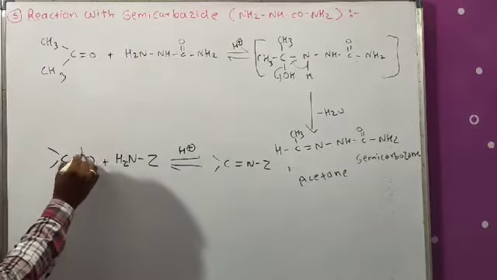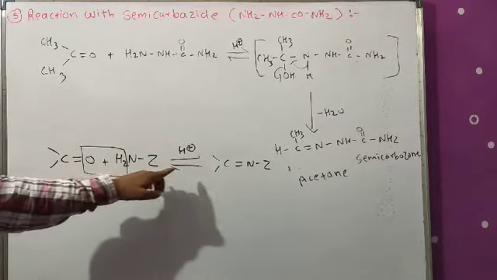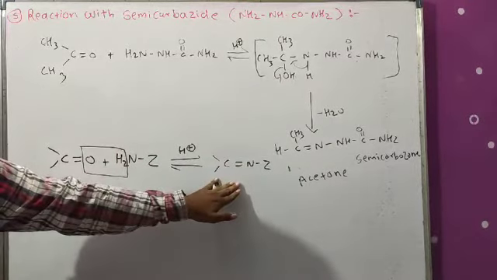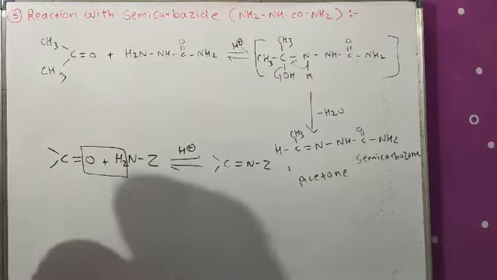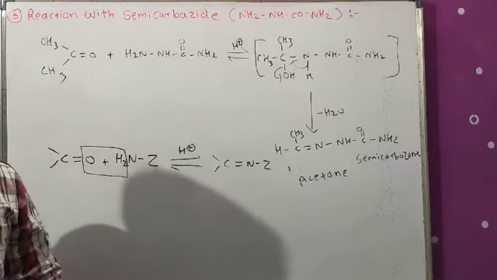So here we can directly remove water and get our target compound. So this is also correct and that is also correct. So today we saw these important points. The next points will be in the next lecture. Thank you.